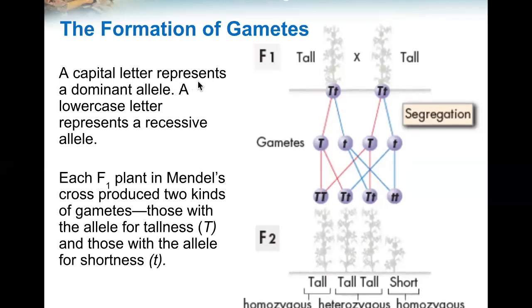A capital letter represents a dominant allele. A lowercase letter represents a recessive allele. Dominant, recessive. Each F1 plant in Mendel's cross produced two kinds of gametes, those with the allele for tallness, capital T, and those with the allele for shortness, small t.